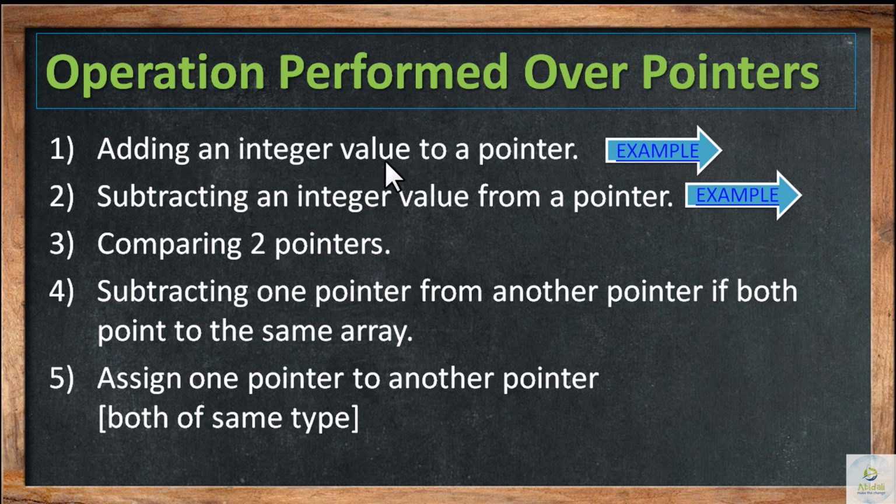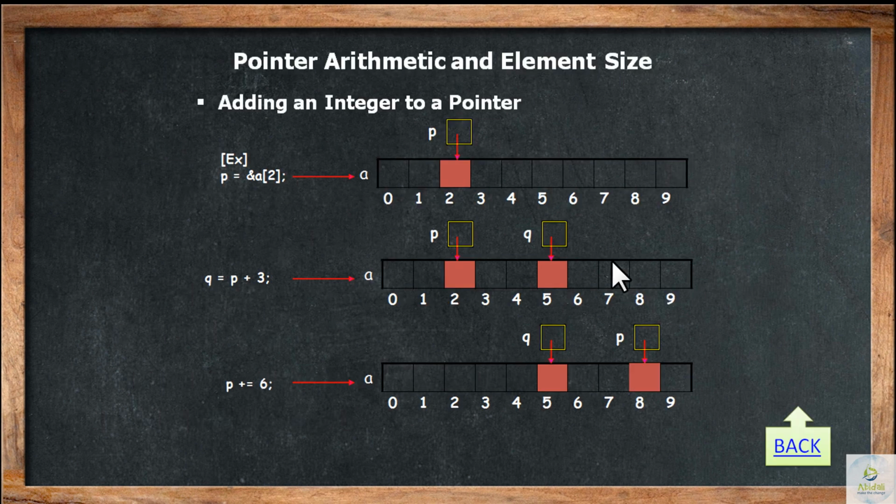Adding an integer value to a pointer is possible. Integer value in the sense that the pointer is increased by 1, by 2, by 3, by 4. Let us consider an example and see how adding an integer value is done.